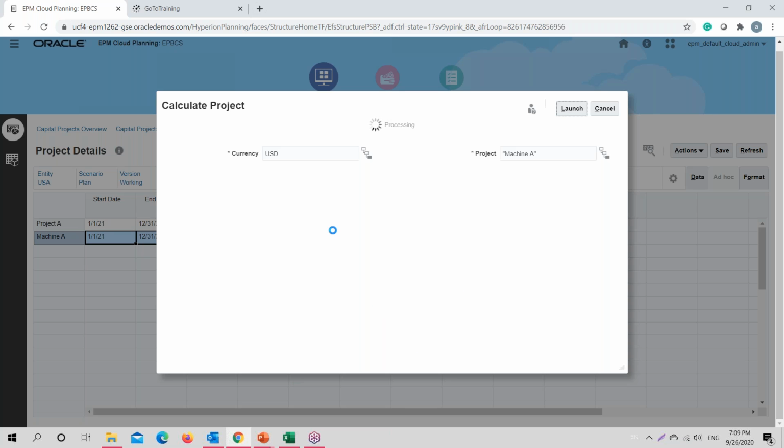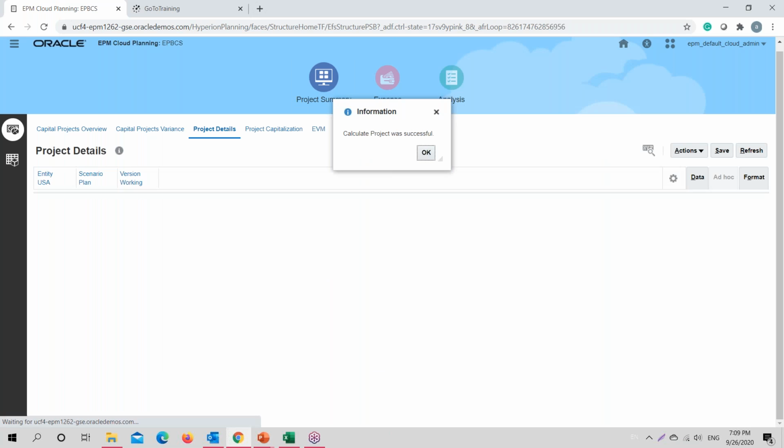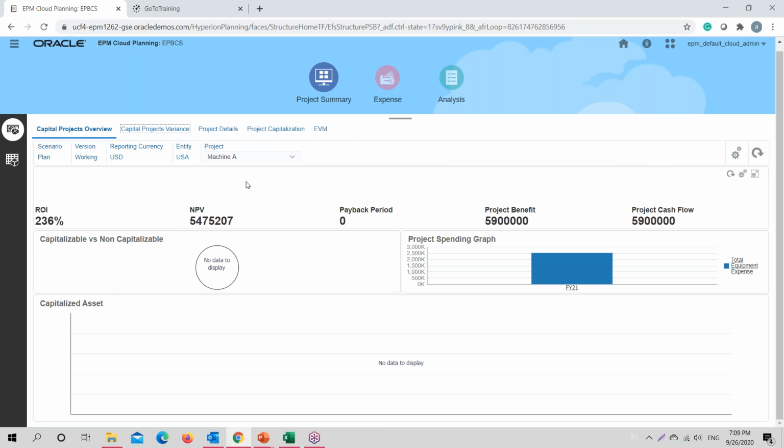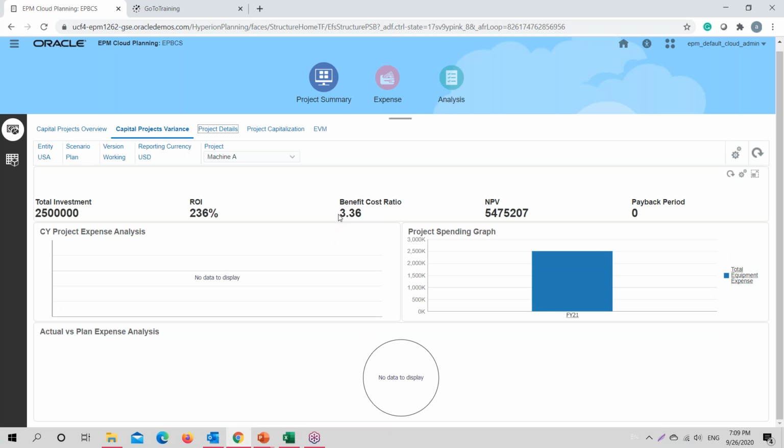Okay, so the same information that we provide in our project module, you could just push that particular information all to your capital module also. Okay, so the machine just calculated return on investment, the net present value, the benefit, and if we go to capital project variance, it provides the benefit cost ratio and all other things.